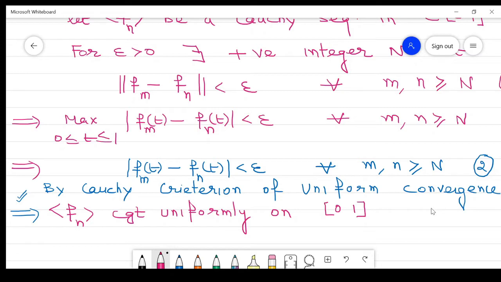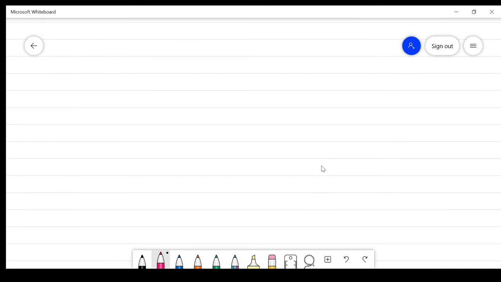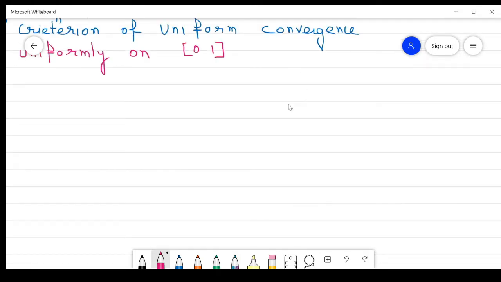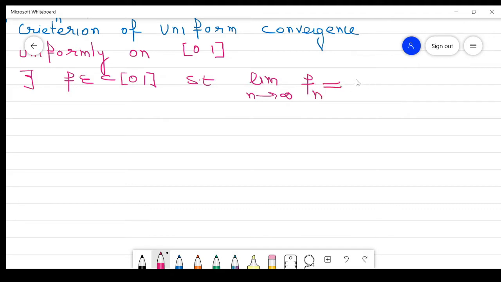So there is some function f to which it converges. Suppose this is convergent, so there exists some f belonging to C[0,1] such that the limit as n approaches infinity, Fn converges to f.